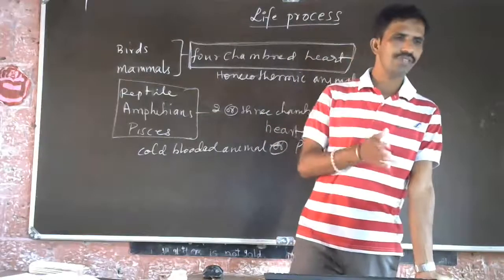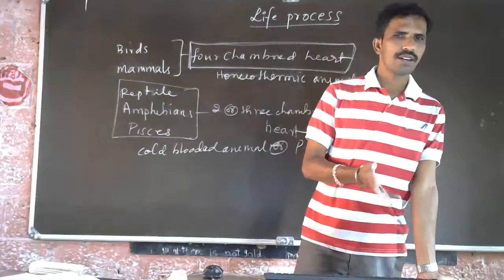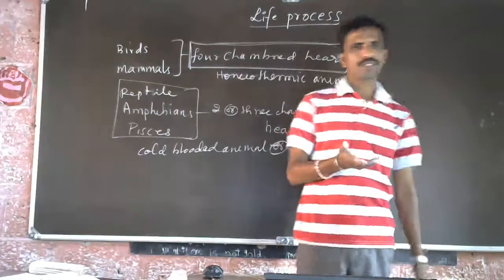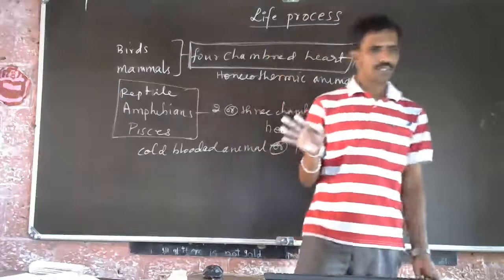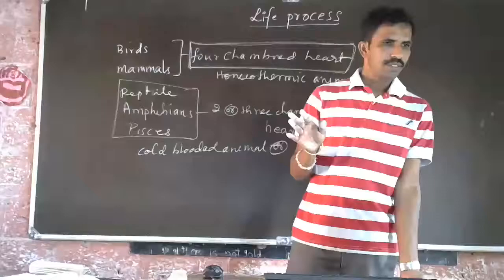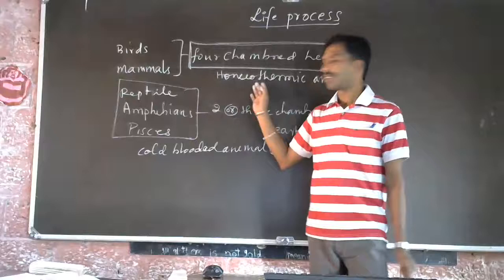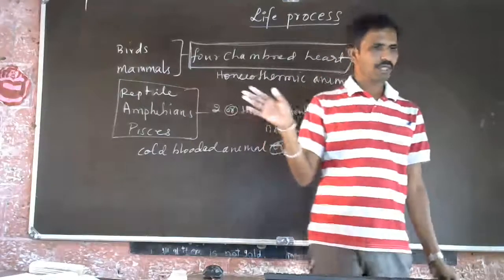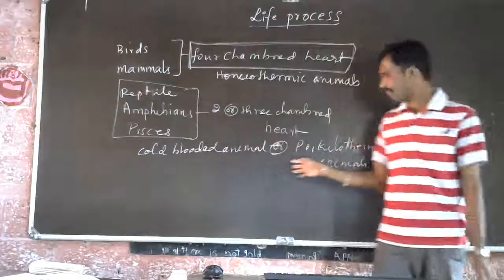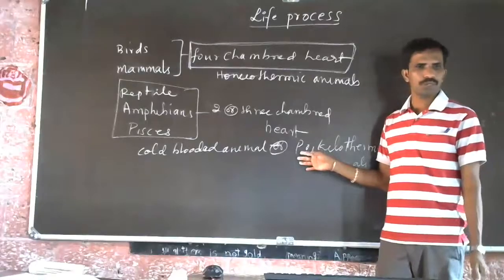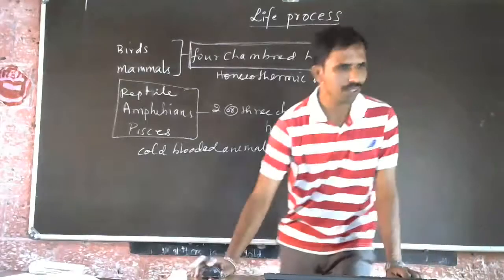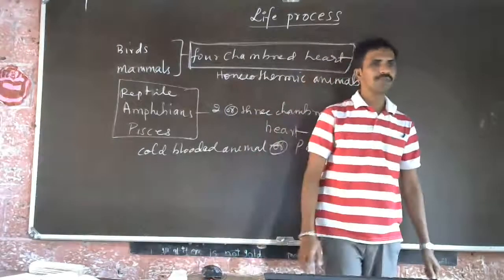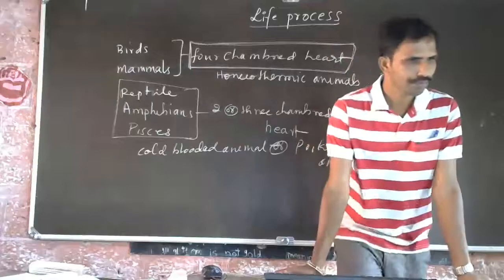In the case of mammals like humans, it is 37 degrees Celsius. So that remains constant. That is called a homeothermic animal, or we call it a warm-blooded animal. If you take poikilothermic animals, they are cold-blooded animals. Cold-blooded animals are the animals which change their body temperature according to the changes in the environment.